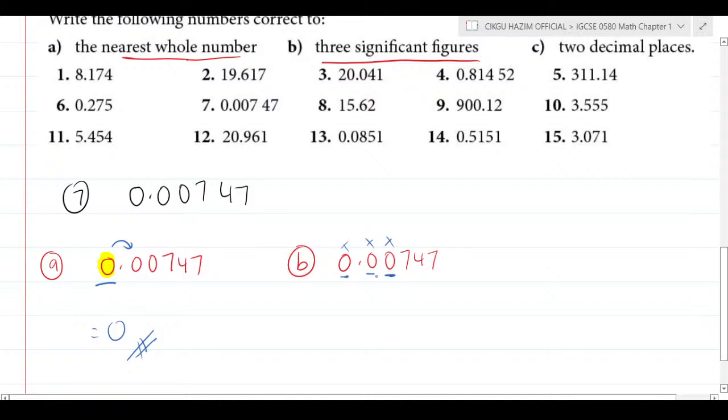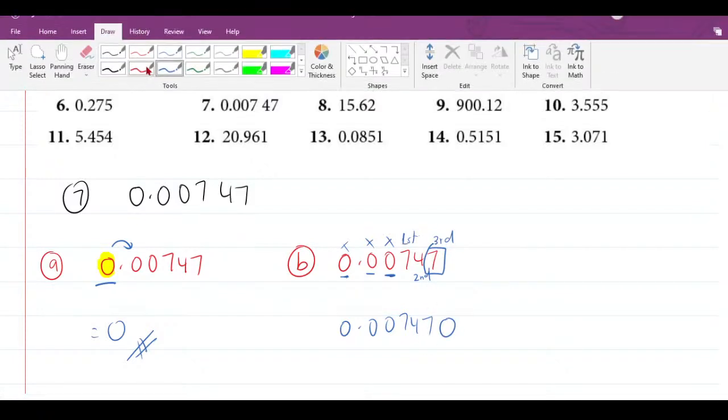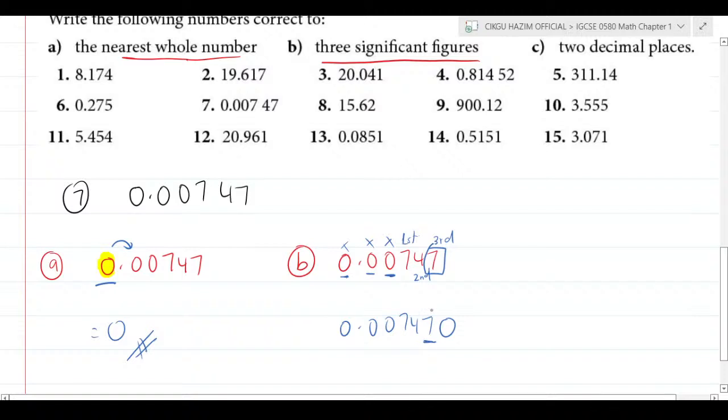No. So where is the third significant figure? This is going to be the first one, this is the second one, and this is the third one. So when that is the third one, you look at the number on the right, which is 0. So how to round off? You underline these, and the number on the right is 0. It's still going to be 0.00747.